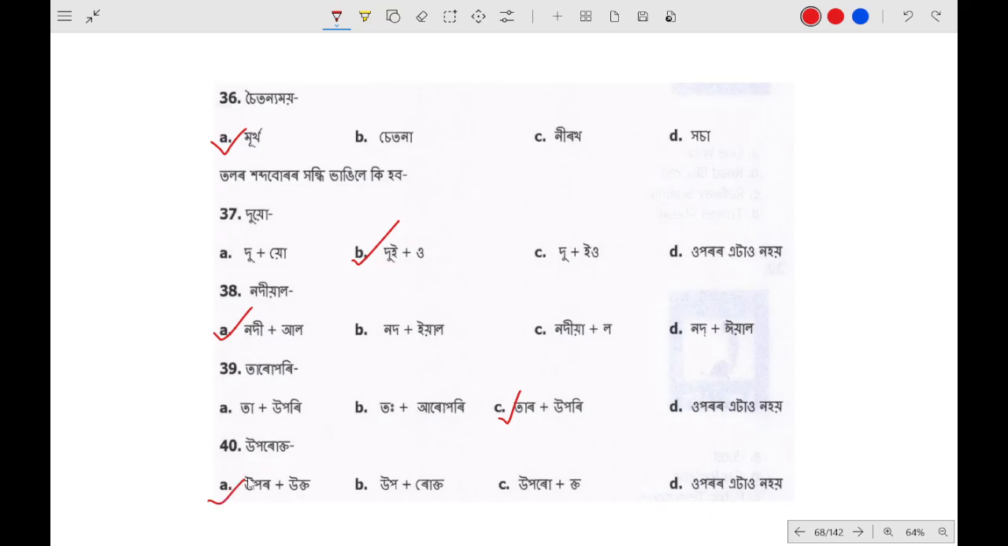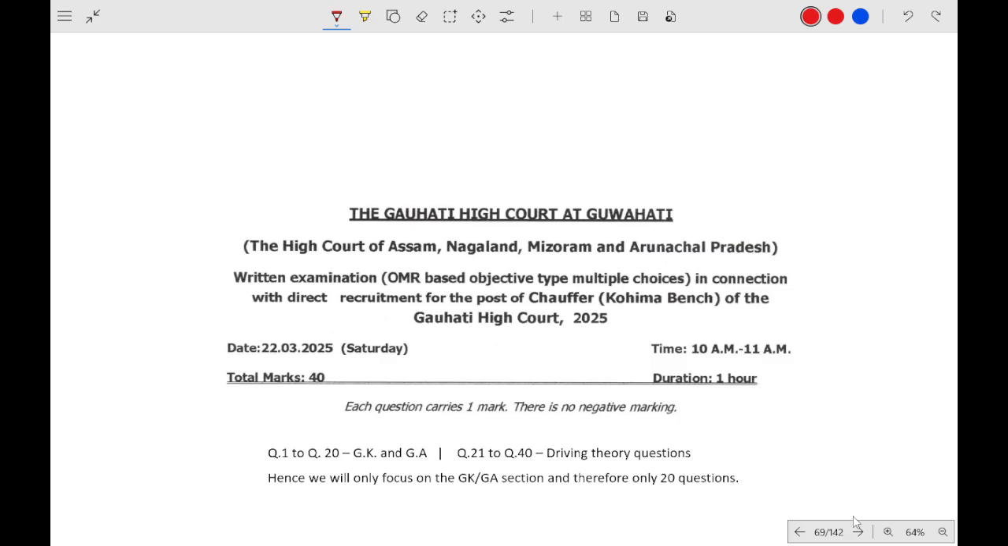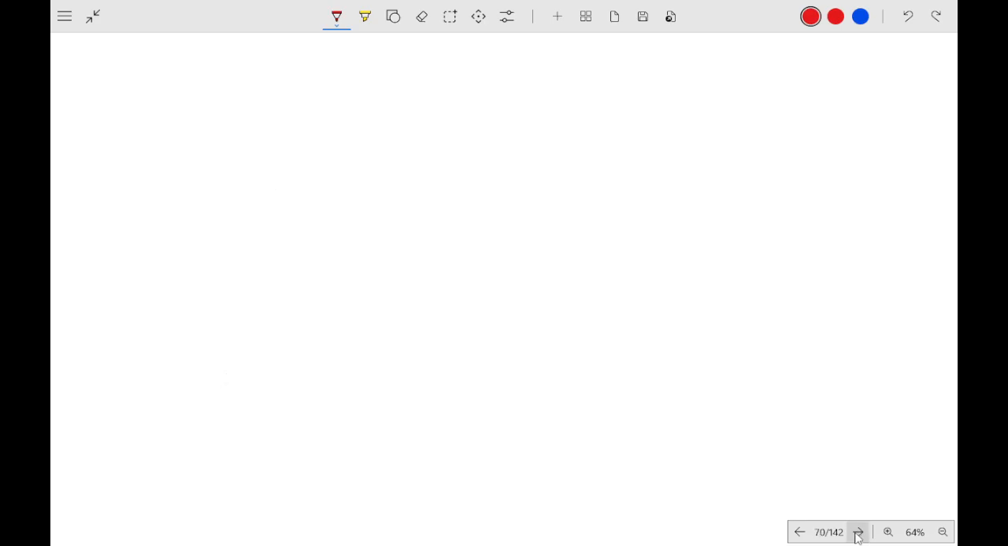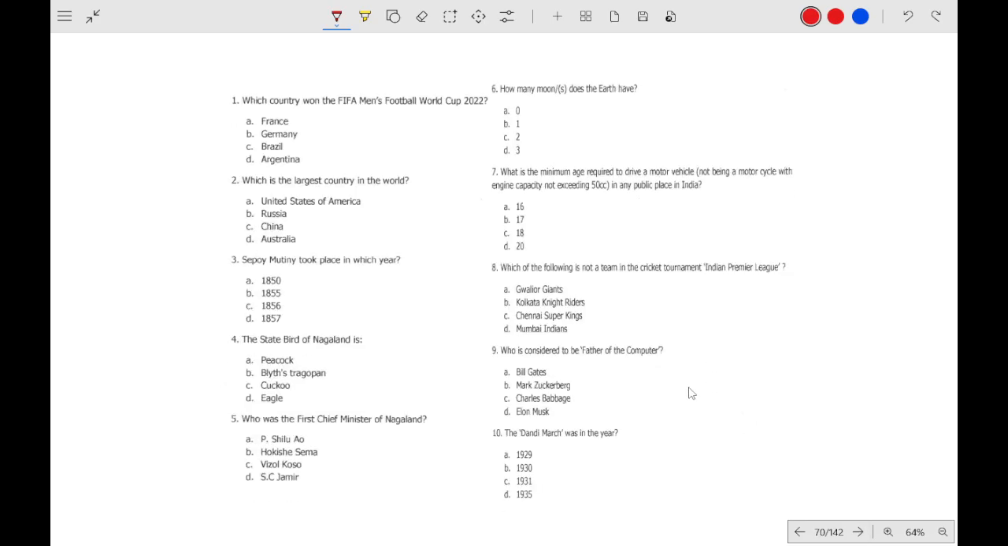Okay, and I think, as I said, there are only 40 questions, and this finishes the contractual chauffeur or driver question paper. Okay, now let's move on to the next. Next is the chauffeur, and it is from the Kohima branch. Again 21 to 40 driving questions, so we only do 20 questions. That is the GK and GA. Because it is held in Kohima branch, there is no SME section.